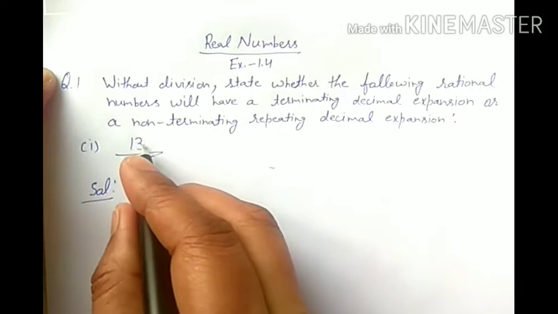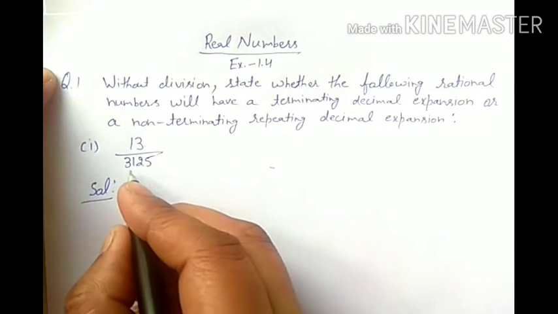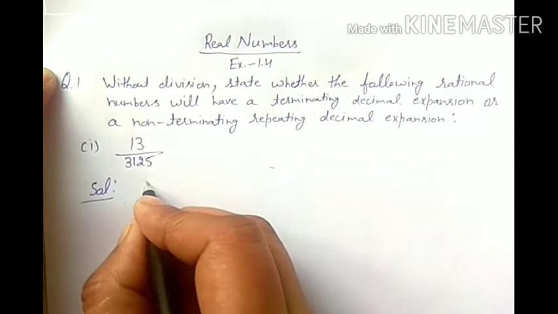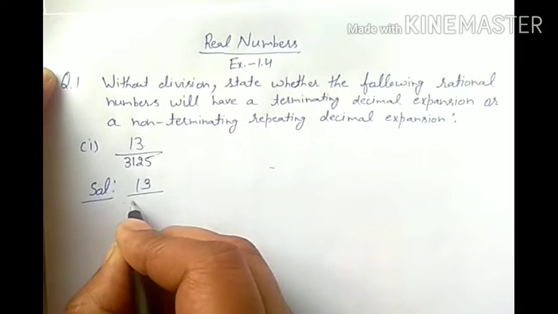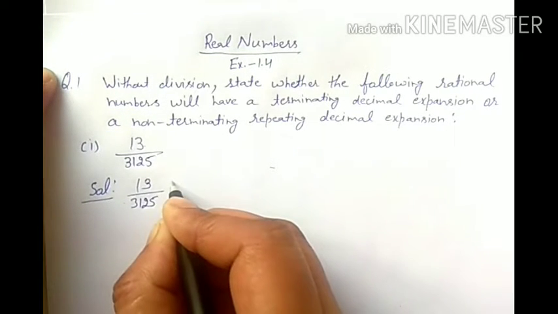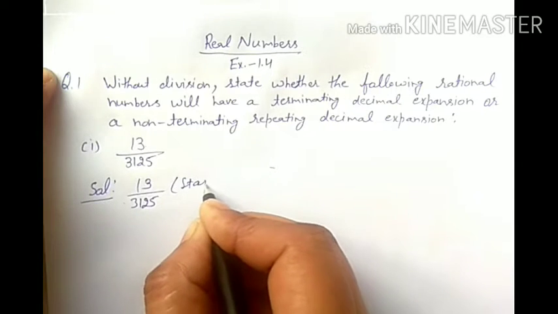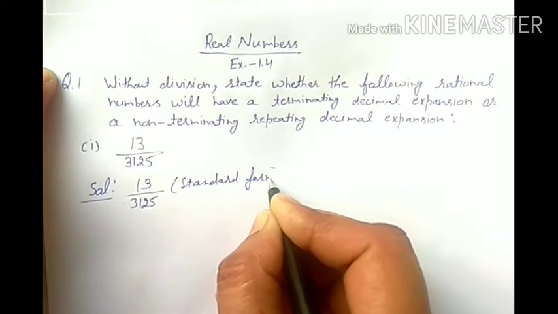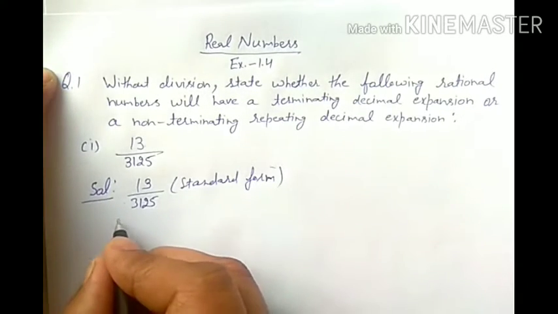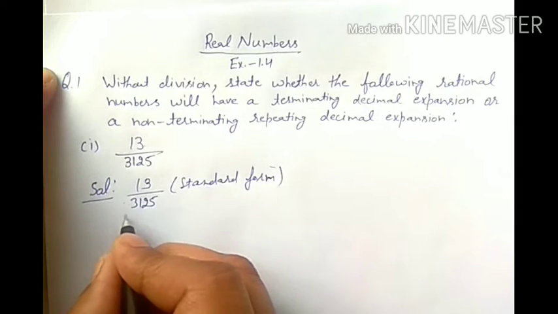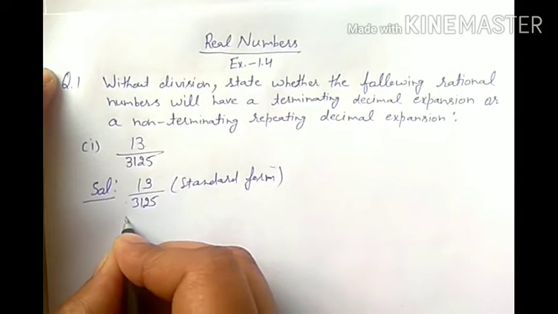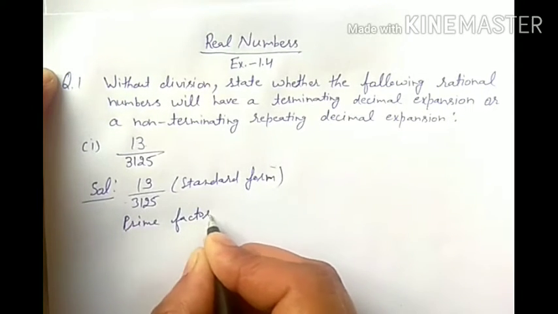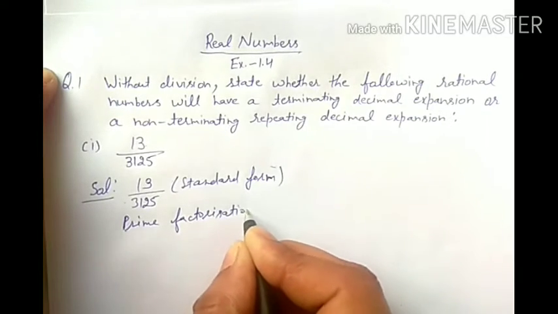First of all, since 13 is a prime number, 13 by 3125 is already in standard form. This rational number is already in standard form, which means lowest form. So, as the second step, since it is p by q, we will find the prime factorization of the denominator.